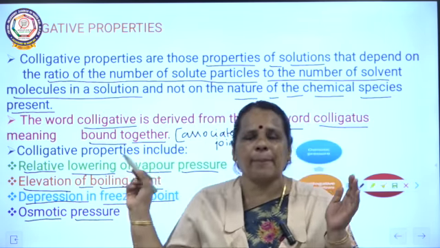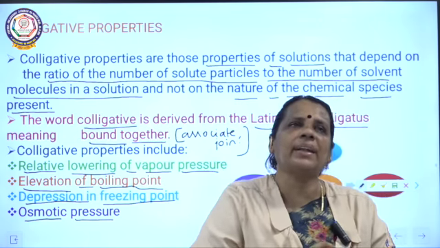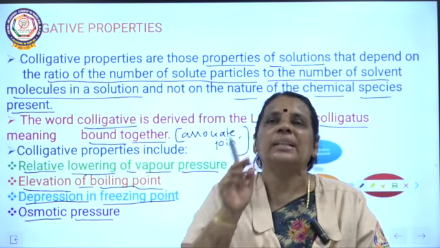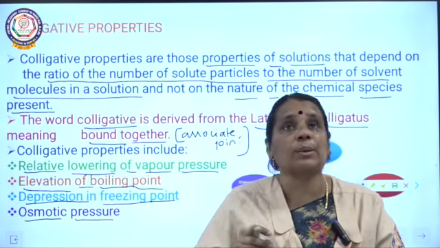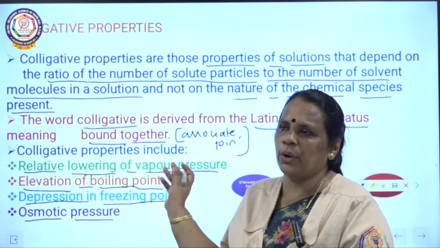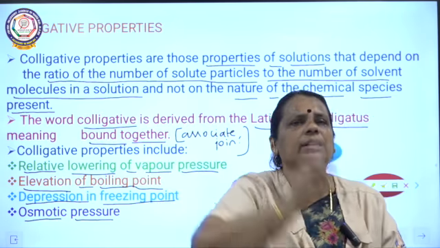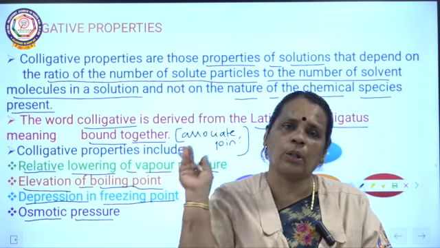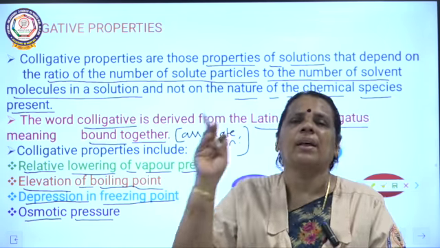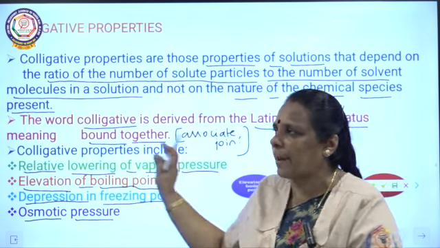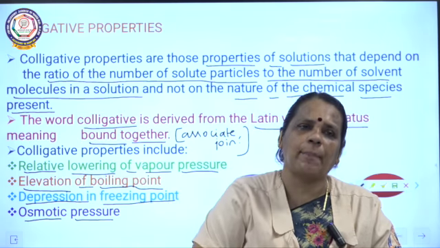This is a separate concept where we are going to talk about these properties in a separate chapter. We have the second chapter in physical chemistry, in the first volume, which completely talks about solutions. There we are going to talk about colligative properties in detail, and there are derivations also, and based on that we have numericals also. So separately we are going to study the colligative properties in chapter 2.